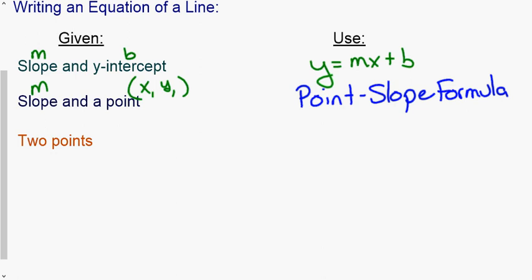If you're given a point and the slope, we're going to use this formula: y minus y1 equals m times x minus x1. And we'll get into how to use this here in a moment.